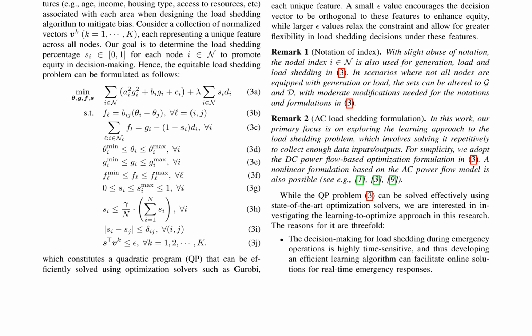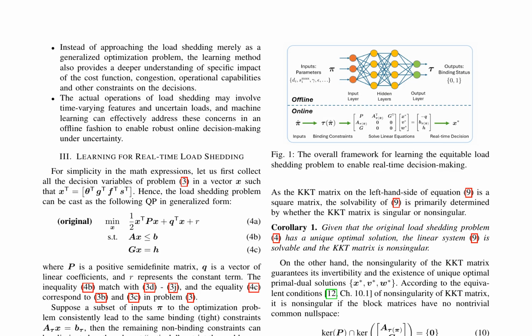in power system operations. Here is a combined summary of pages 3 and 4 of the research paper. The load shedding problem is formulated as a quadratic programming (QP) problem, which can be cast in a generalized form with decision variables, constraints, and a cost function. By leveraging machine learning methods, the binding constraints can be effectively learned using input parameters, enabling real-time decision-making.